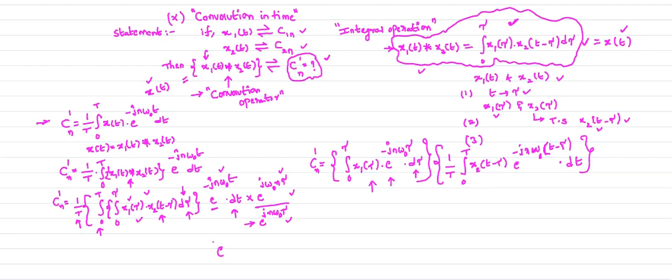I just multiply these two exponentials. So e power minus jn omega naught t into e power jn omega naught tau. So what can I get here? e power minus jn omega naught of t minus tau. This is what I got from this multiplication. I can write the same thing here.